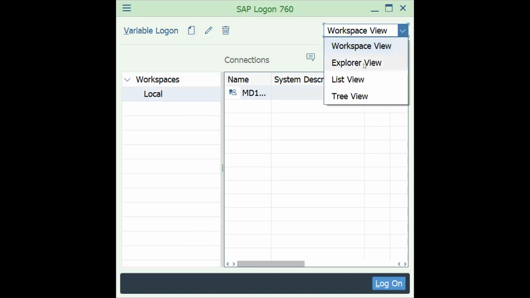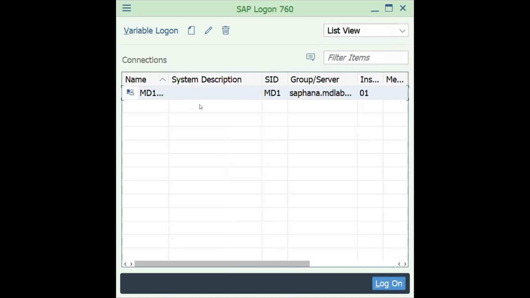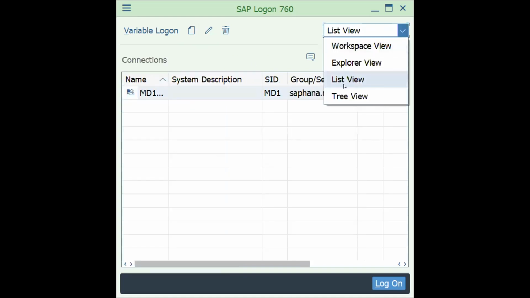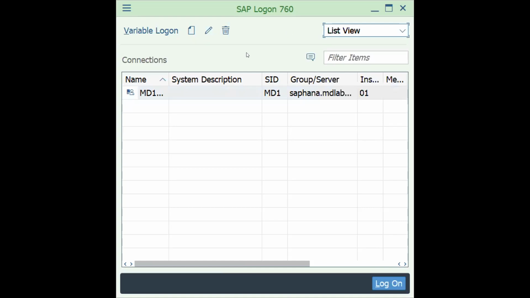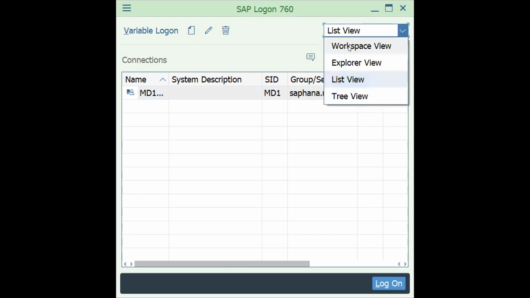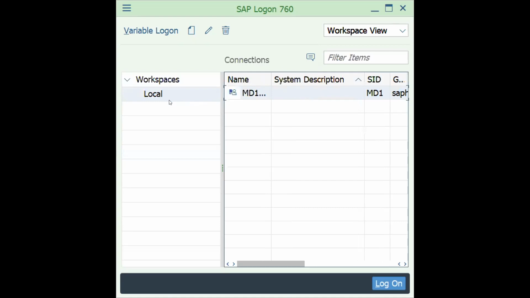So this is the workspace view. List view also will be there. This is my favorite view when I'm getting into real time. It is a flexible view, where you can see all the systems in real time. You will have a development system, two or three development systems, or sometimes a pre-production system, a production system, or your customer is working on multiple businesses. So list view is the favorable view, or else you can take this workspace view.